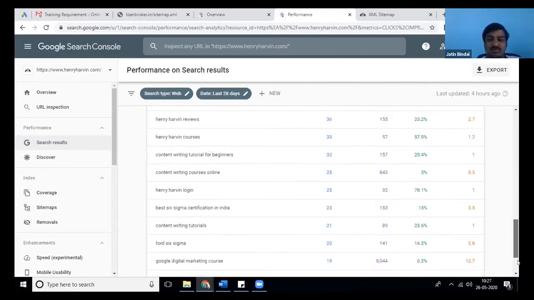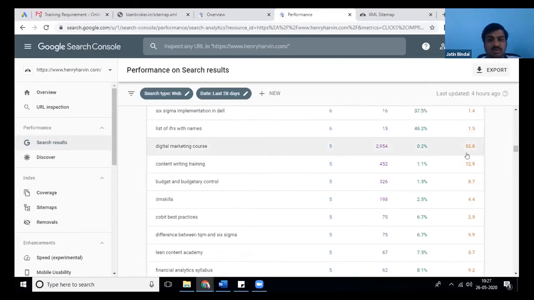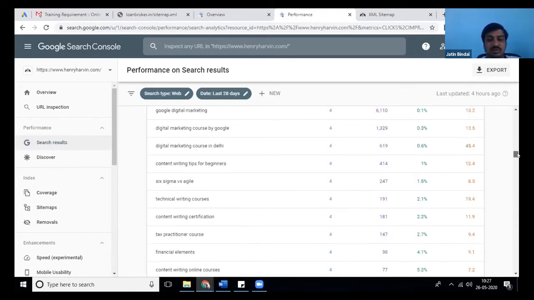Okay, and if you go down, look at this. On 50th position, we are getting a 0.2 CTR. When we are at 12th, 13th position, our CTR is just 1.1%.